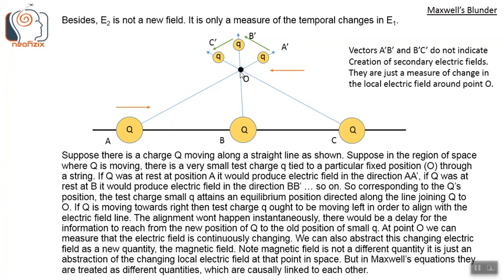It is just an abstraction of the changing local electric field at that point in space. But in Maxwell's equations, they are treated as different quantities which are causally linked to each other. So here, vector A prime B prime and B prime C prime do not indicate creation of new secondary electric fields. They are just a measure of the change in the local electric field around point O.